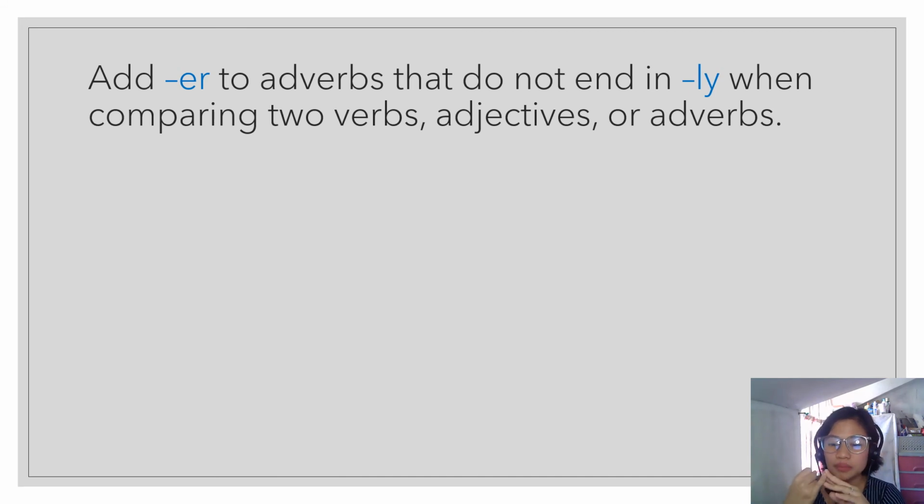So, if it's positive degree, we use it when there is no comparison being done. Okay? The adverb is as is. Soon, hard, early. Okay? While if there is a comparison being done, which is comparing two verbs, two adjectives, or two adverbs, we can add er to the adverbs that do not end with ly.